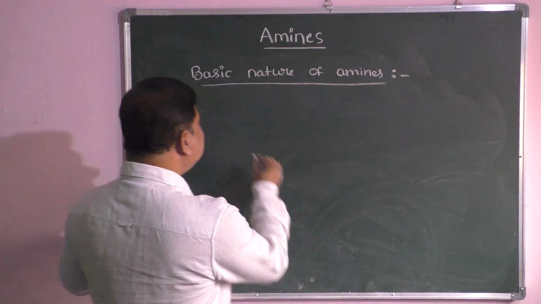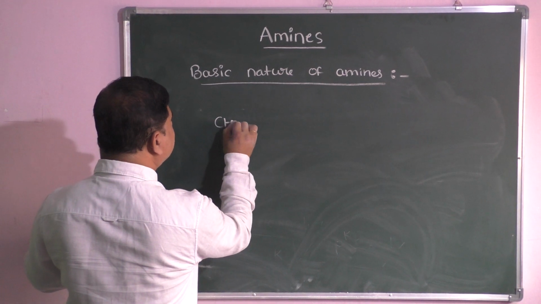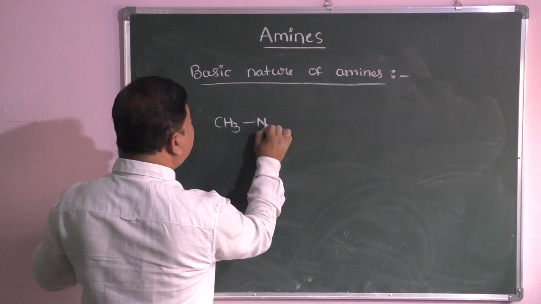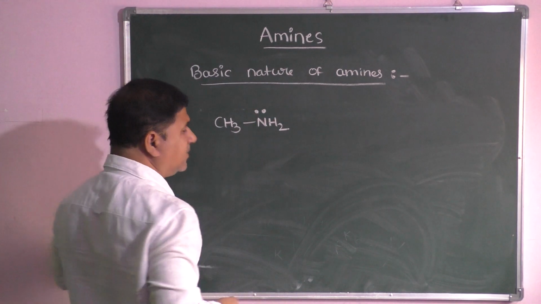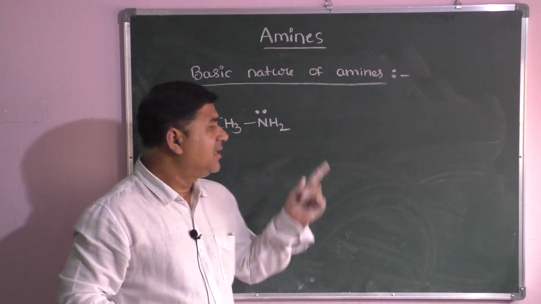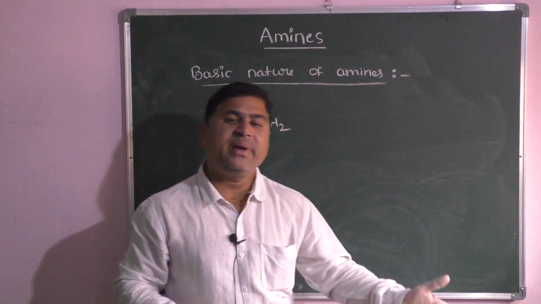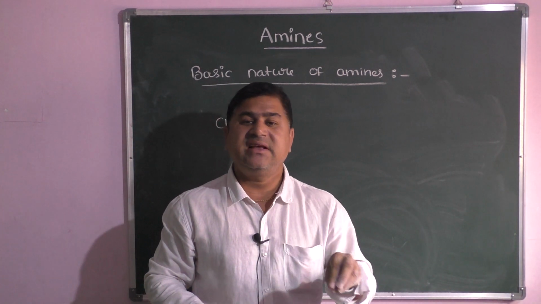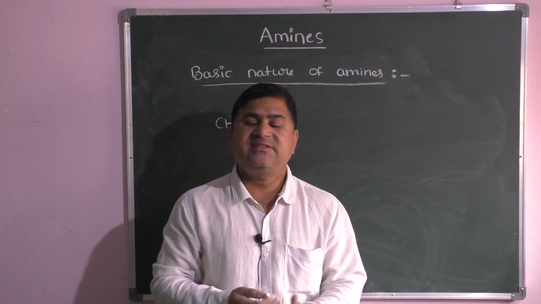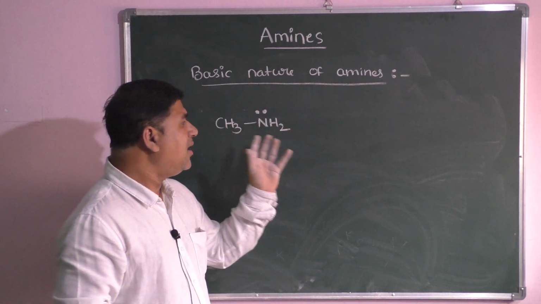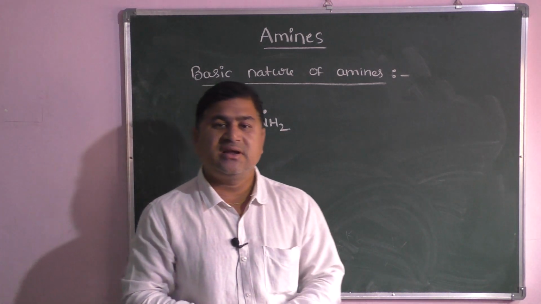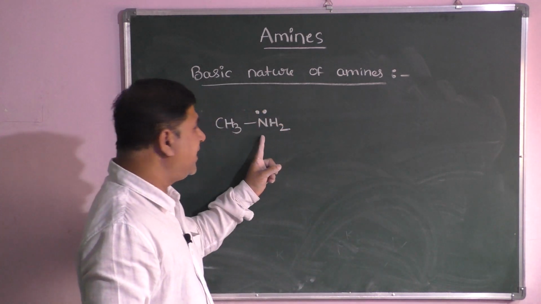When you see CH3NH2, we used to write like that, but according to the structure here one lone pair will be there. So always the ability to donate the lone pair, that is nothing but basic nature capability. So the basic strength can be determined by the ability to donate the lone pair. So here all the amines have basic nature due to the presence of the lone pair on nitrogen only.